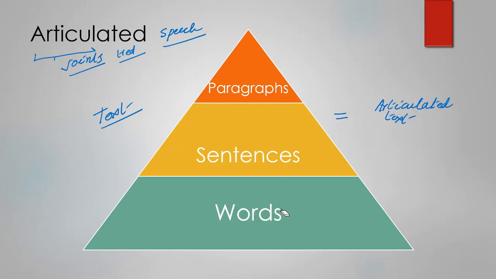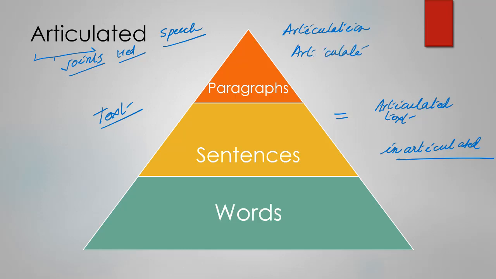Or text. On the other hand, when there are no relations among words, among sentences, among paragraphs, they are haphazard. So what do you call such a speech? Inarticulate speech. Okay, something like that. And this articulate, the noun is articulation. Well articulation or mal articulation. Then articulate is the verb.